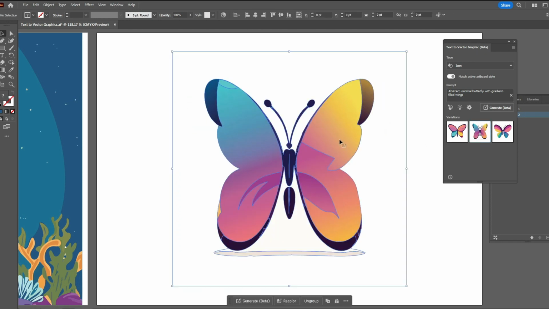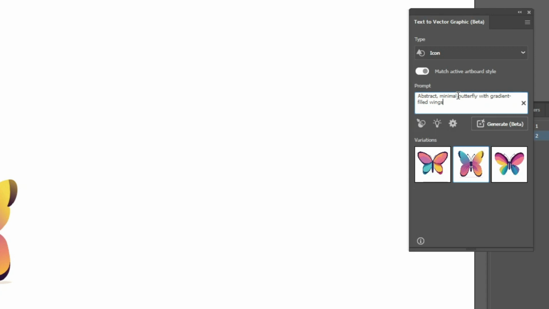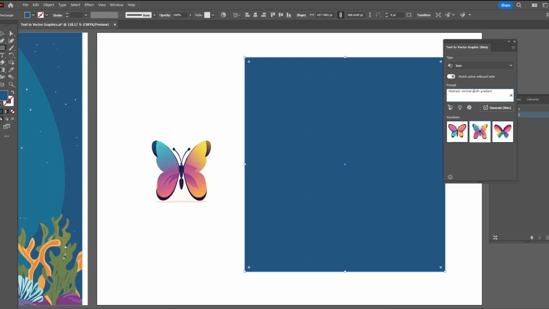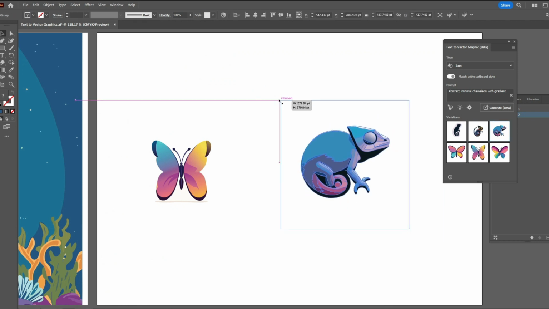Let's make the size down and keep aside. This icon feature can help you when you are making logo designs. Let's modify the same prompt a bit. We will remove the word butterfly and add a chameleon. These are the results. Yes, those are good enough as a starting point of a logo design.